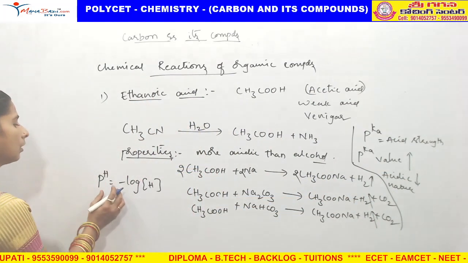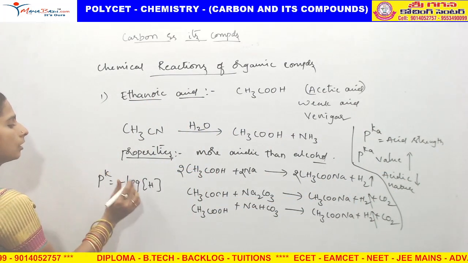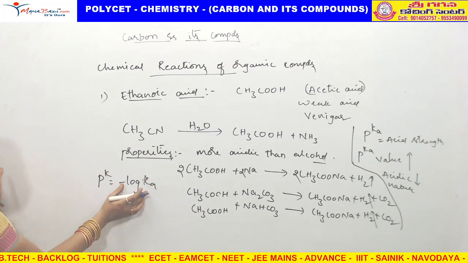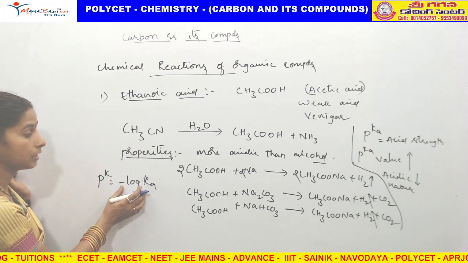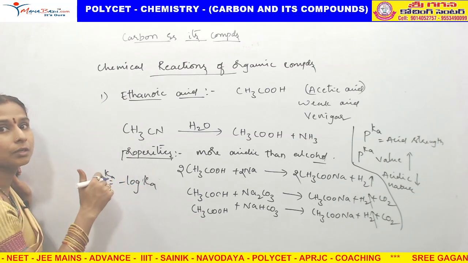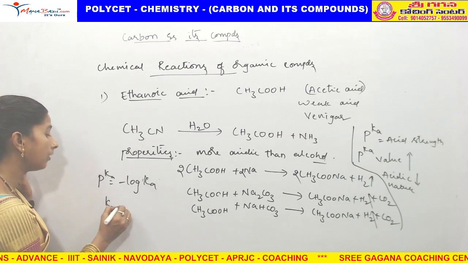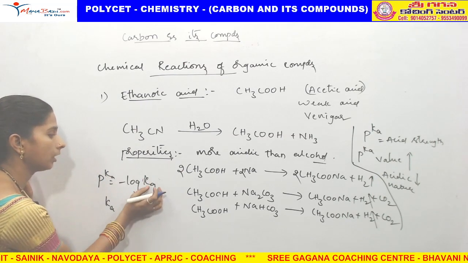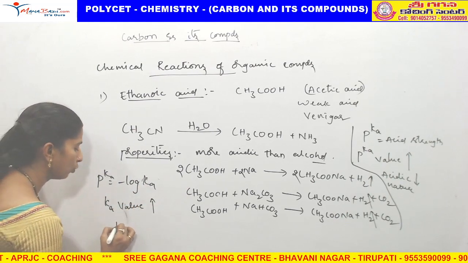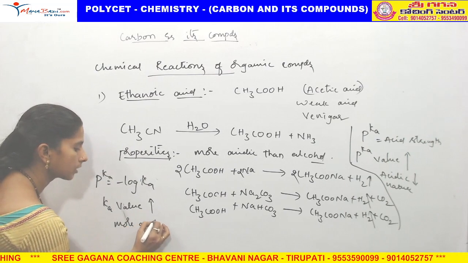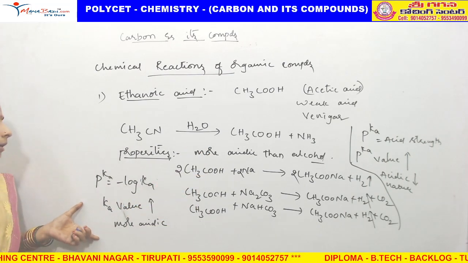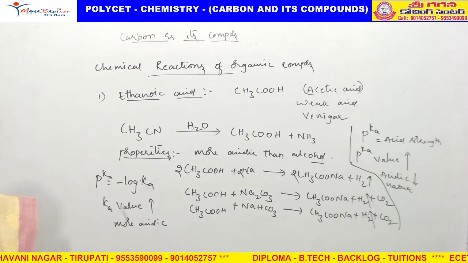What is the reason? pKa means minus log of Ka. Negative is there. So which is having pKa value more, due to the negative, is less acidic. So Ka value is more. Ka means some value is there, no? Ka value is more means more acidic. pKa value is more means less acidic. That is the pKa value.